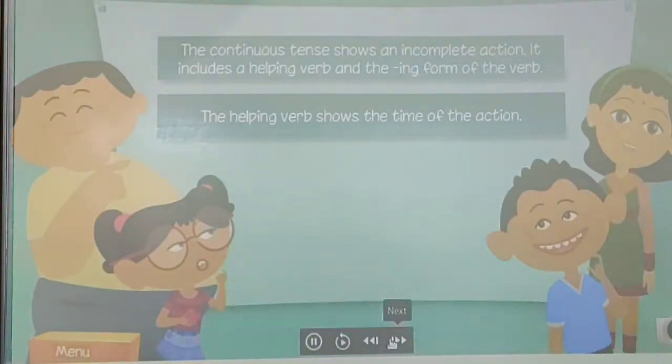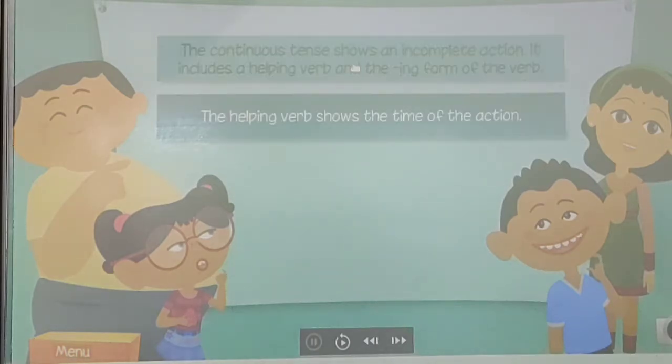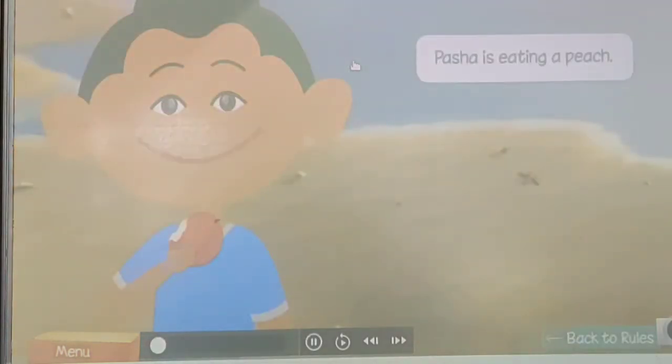Click each room to learn more about it. Pasha is eating a peach. Has Pasha finished eating? No, he is still eating. The action of eating is not yet complete. Is eating tells us that the action is continuing. So it is called the continuous tense. Is eating includes the helping verb is, and eating, which is the ing form of the verb eat.